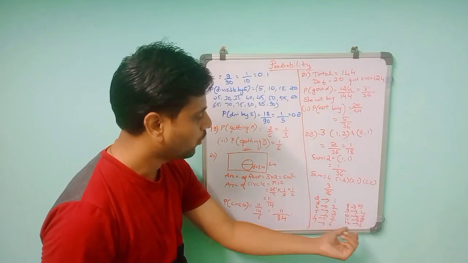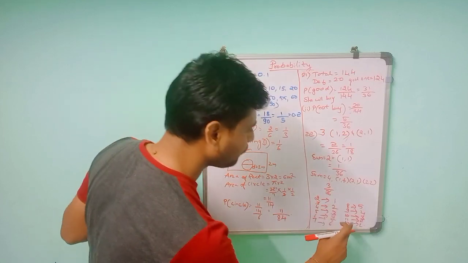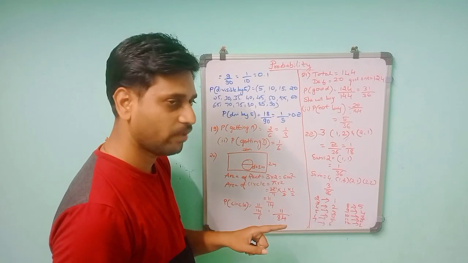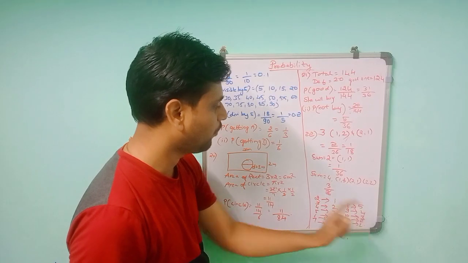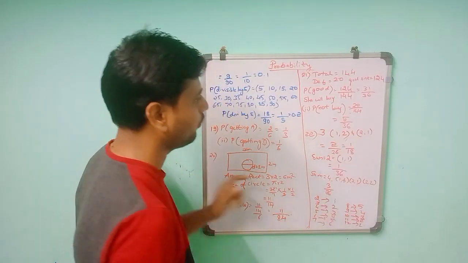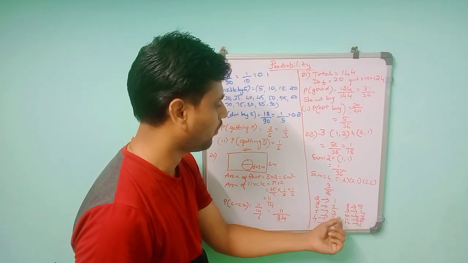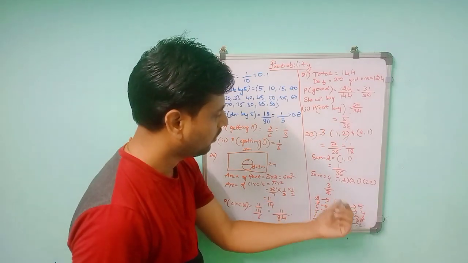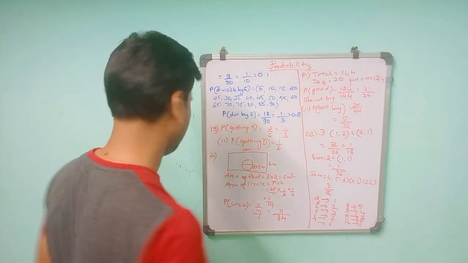If you take the example 12, 6 comma 6, so only 1 is possible. Like that, if you take 10, the possibilities are 4 comma 6, that will be 10, 6 comma 4, that will be 10, and 5 comma 5, that will be 10. So only 3 possibilities. So we take these outcomes divided by the total, that is the probability. So you will get the probability as 1 by 36, then 2 by 36, 3 by 36, 4 by 36. Like that you have to complete the following table with the help of these outcomes and probability of total possible outcomes.